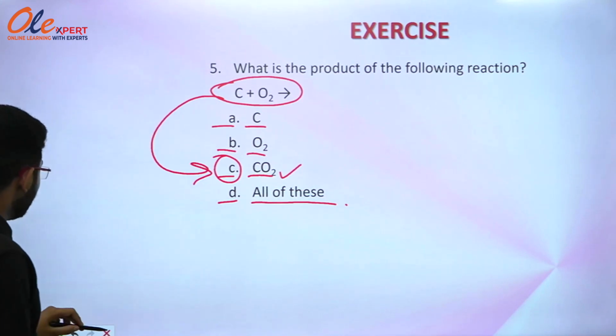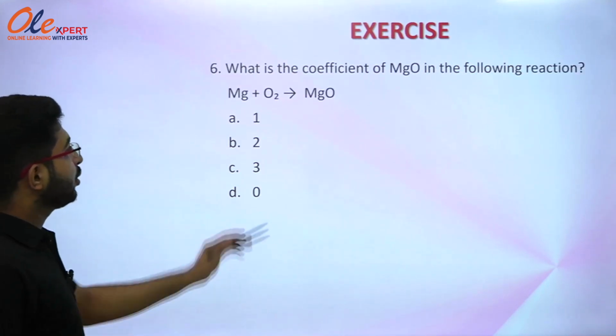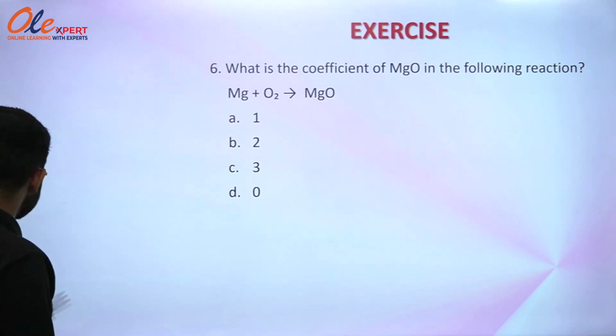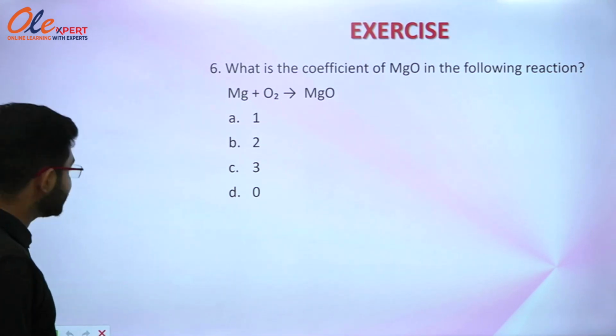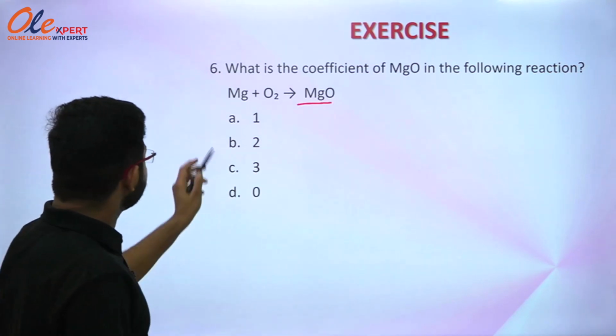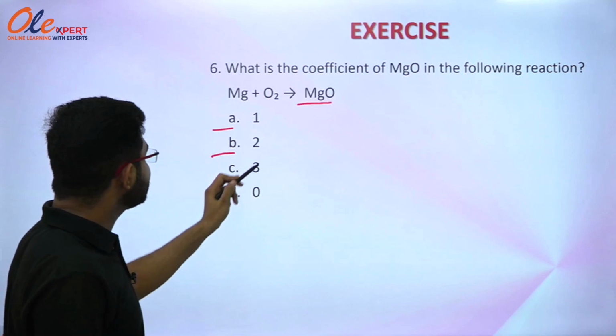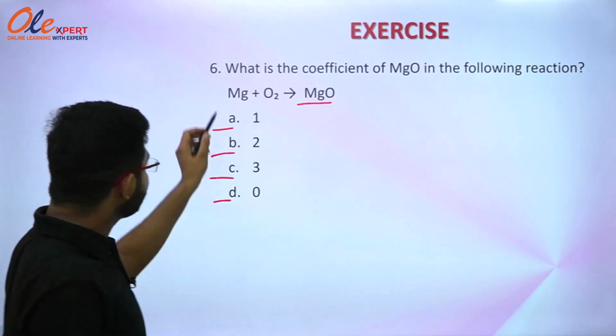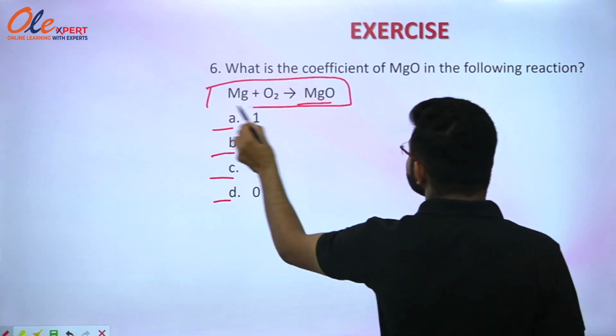Now we will move on to the next question. What is the coefficient of MgO in the following reaction? The reaction is given on your screen and you have to find the coefficient of magnesium oxide, MgO. Option A is 1, option B is 2, option C is 3 and option D is 0. So you just have to balance the equation.